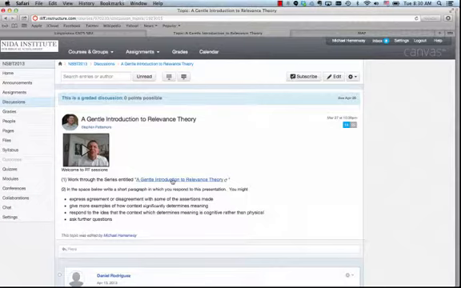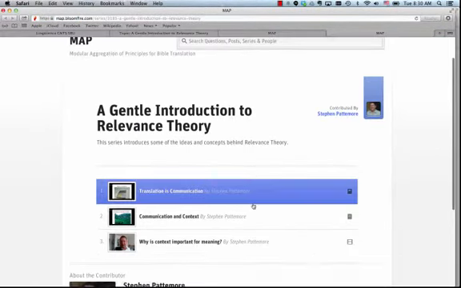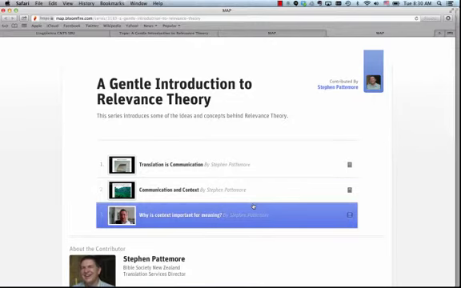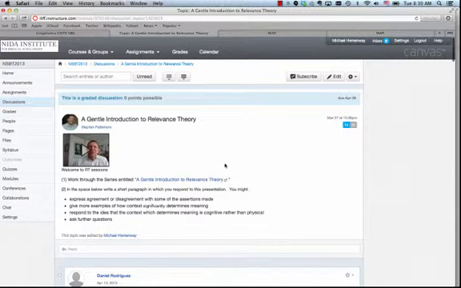which is actually something he built in Map on Bloomfire. So if we click on that link, it will open up back into the Bloomfire tool, and here's a series that he made in Bloomfire. So he created this material in Bloomfire, part of Map, so that anybody can find and access that material. But then he selectively aggregated and brought that into this Canvas space so the students of NSBT could engage it.